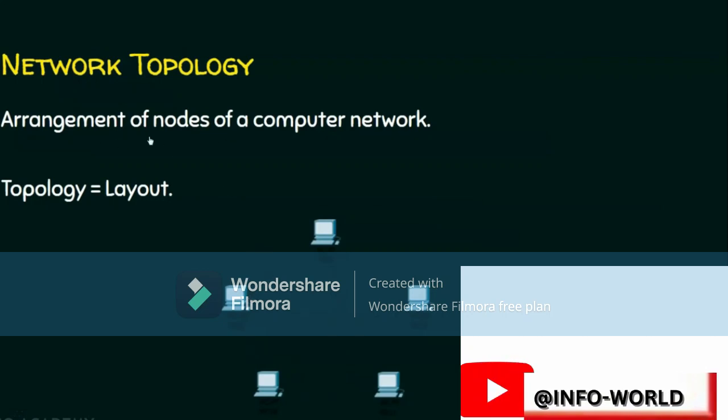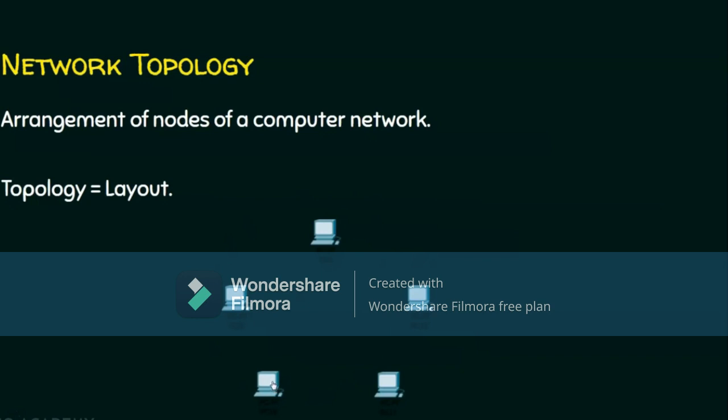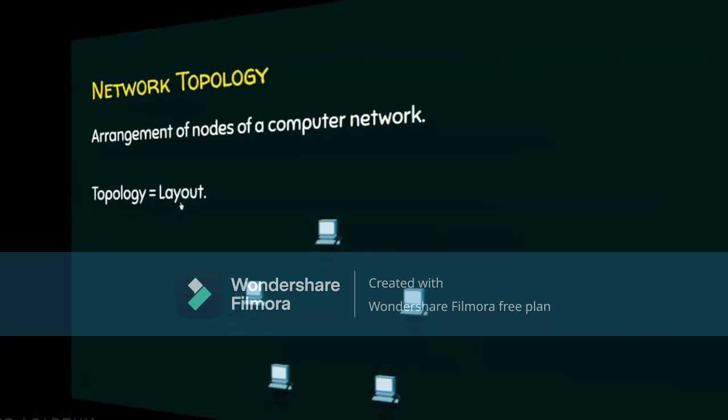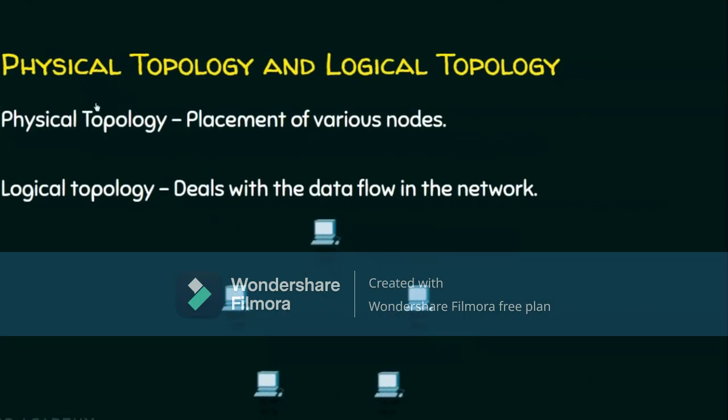Topology means arrangement of nodes of a computer network. Say I have to arrange all these nodes so that I can establish communication among all the nodes. Topology can be viewed as a layout of a computer network. Topology can be viewed as a physical topology and logical topology.